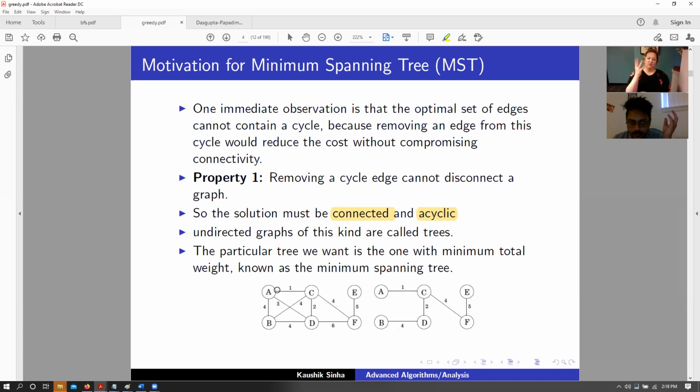And for example, for this particular thing, we picked this particular edge here. So that was from A to C. Then we picked from C to D. Then we picked out 4. We did not pick the edge with the value 3 because that created a cycle. And then out of these 3 edges that are remaining, I would pick this particular edge, still no cycle. And out of these 2 edges, I would pick this particular one. And that is what we end up as our minimum spanning tree for this particular graph.